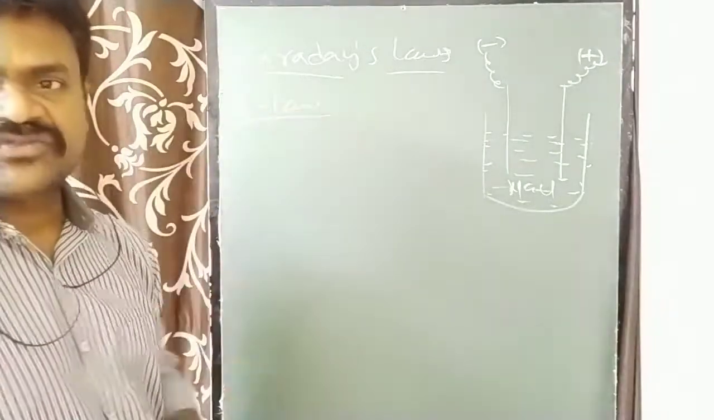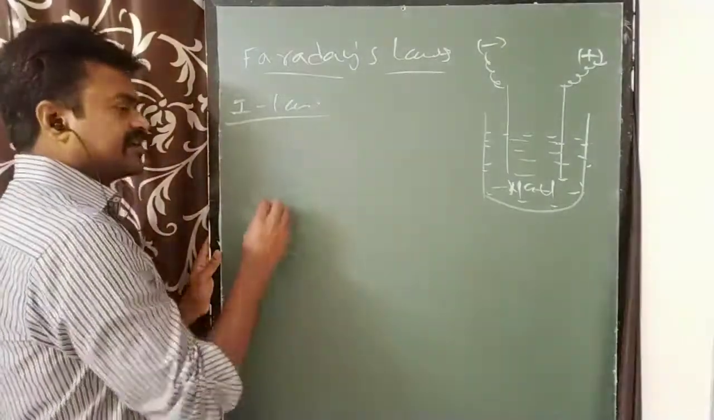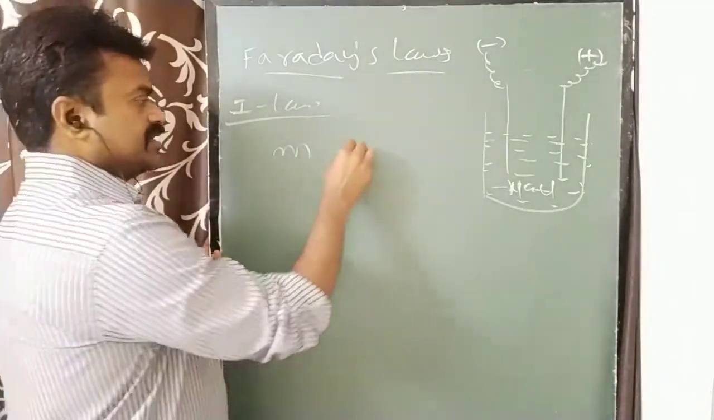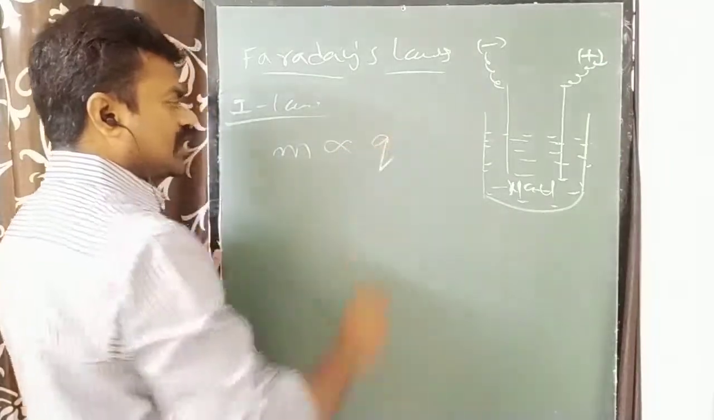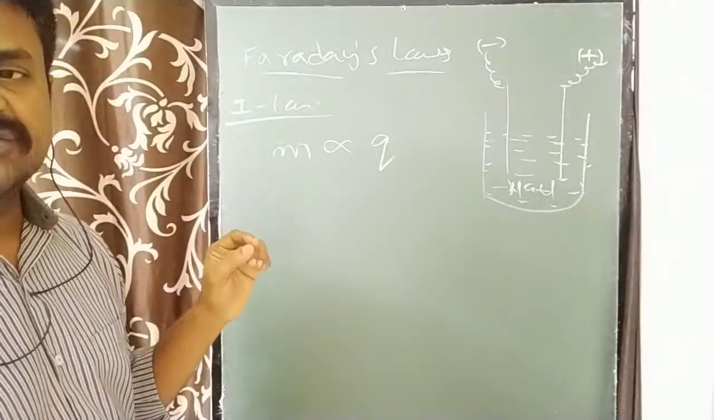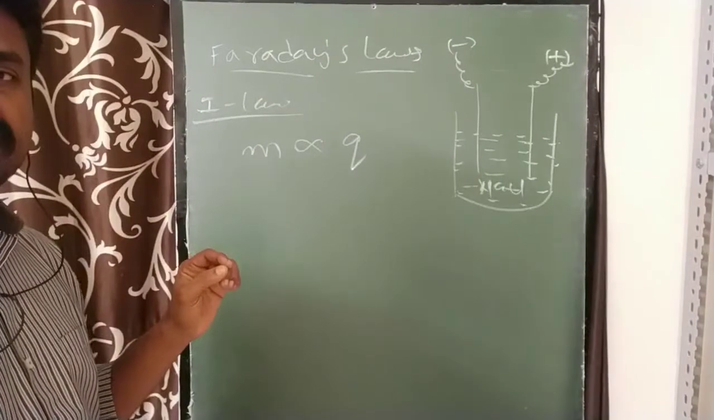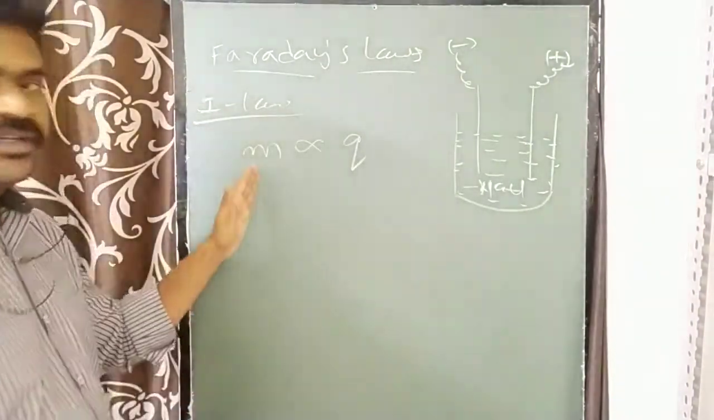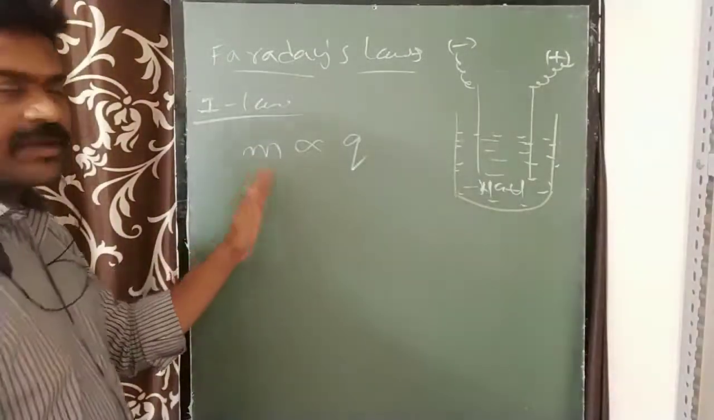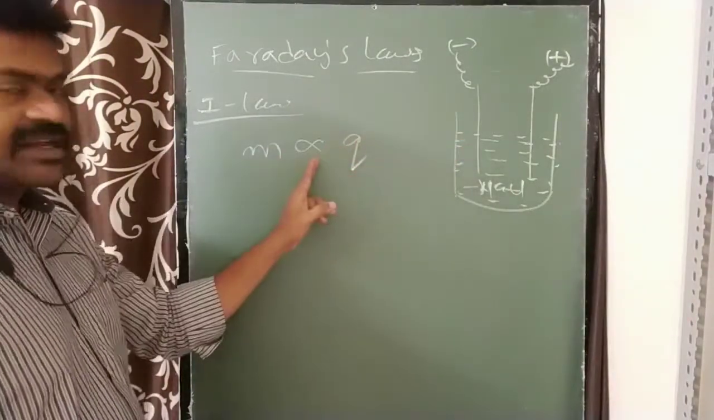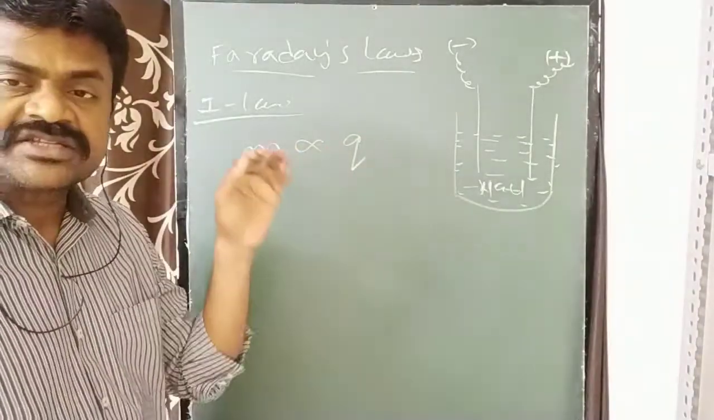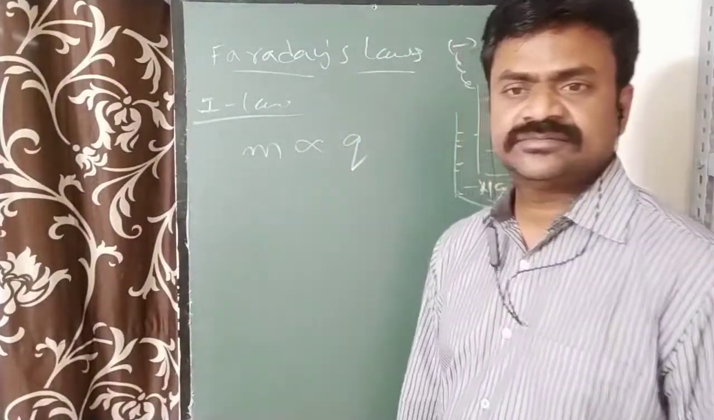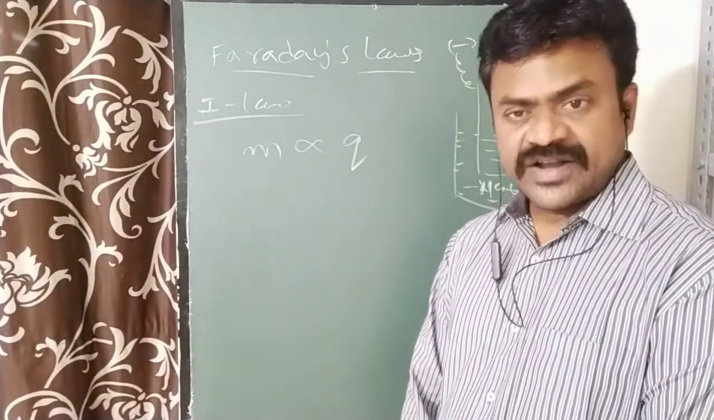Mathematically we can write it as: the mass of the substance M is directly proportional to the quantity of the current passing through the electrolyte. Here M is the mass of the substance deposited or liberated at electrodes, is directly proportional to Q. Q means the quantity of current passing through the electrolyte. This is Faraday first law.